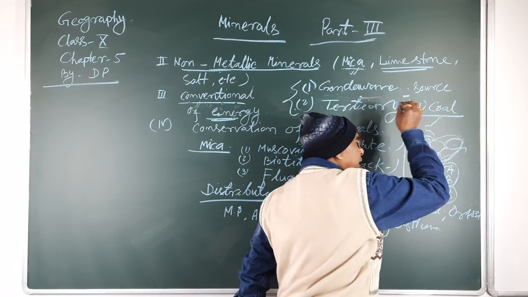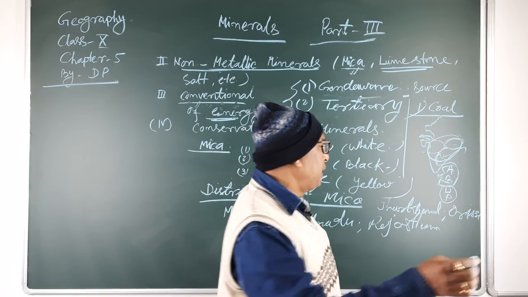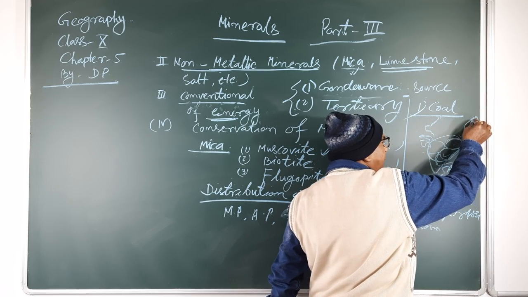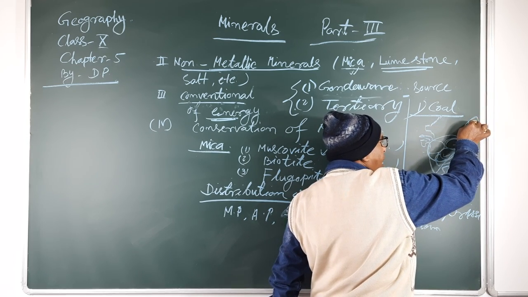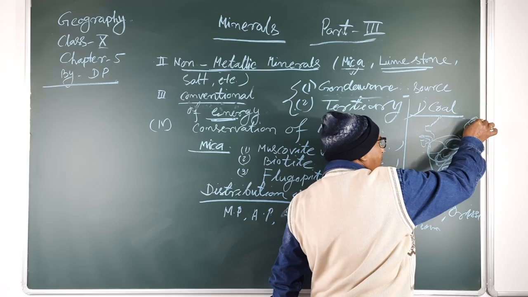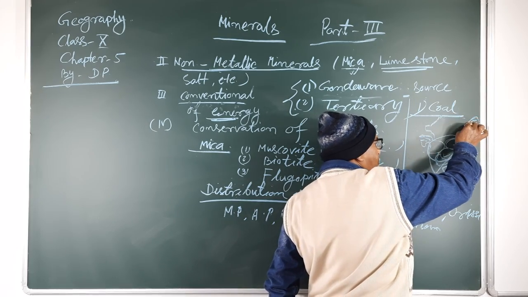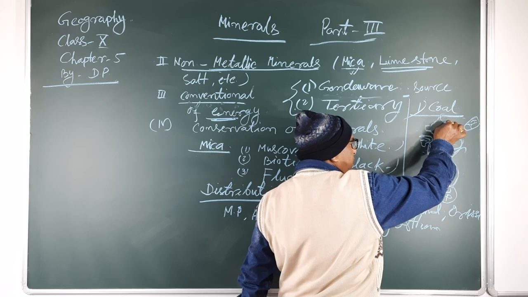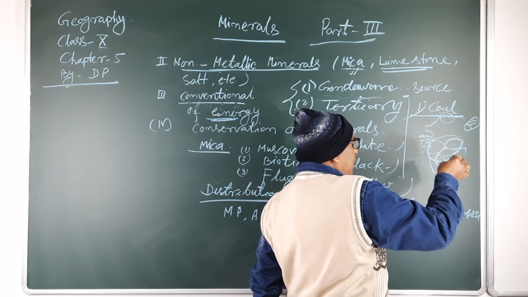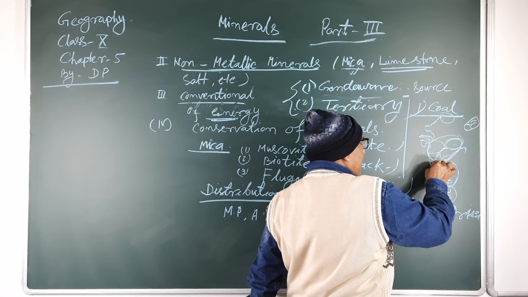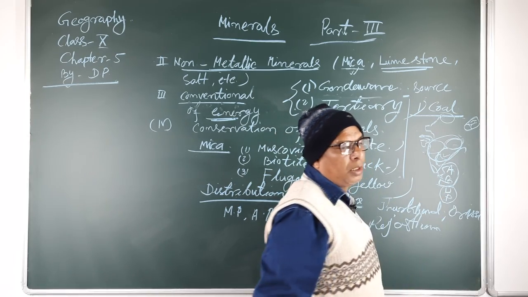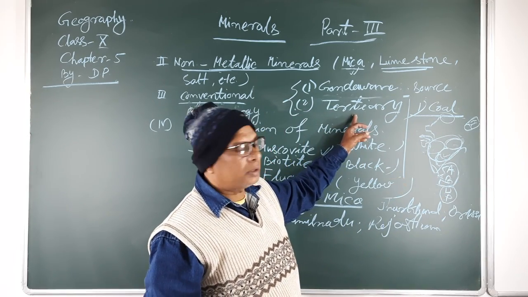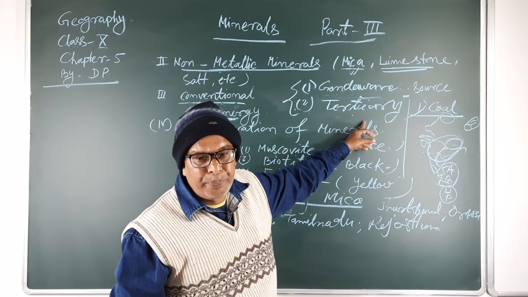Next, the tertiary type of coal is mainly found in the eastern parts of our country, that means Arunachal Pradesh, Assam, Nagaland, Meghalaya, and some parts of Jammu and Kashmir, and in the south, that means Kerala and parts of Tamil Nadu, where the tertiary type of coal is also found.